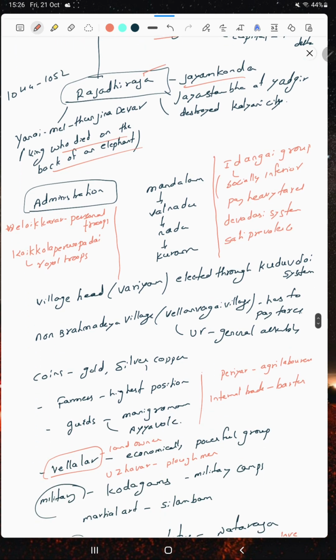Okay, administration. We can say the administrative order was Mandalam, Valanadu, Nadu, and Kurram. This is the order.